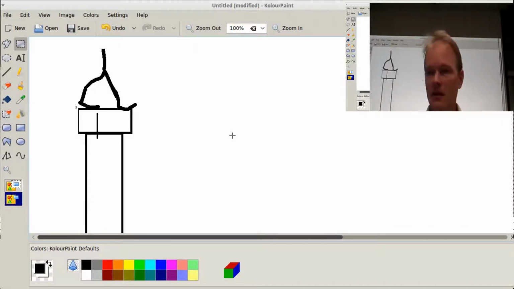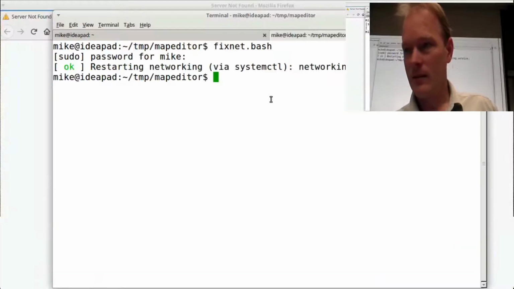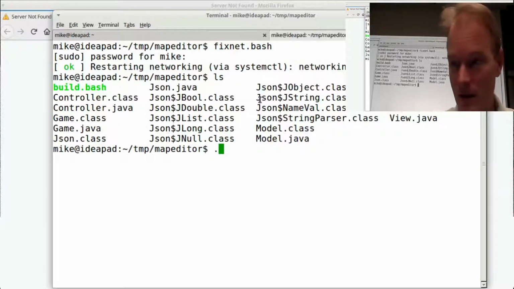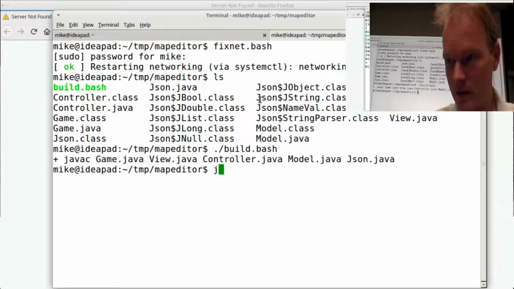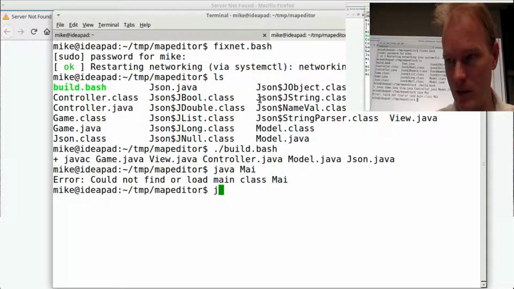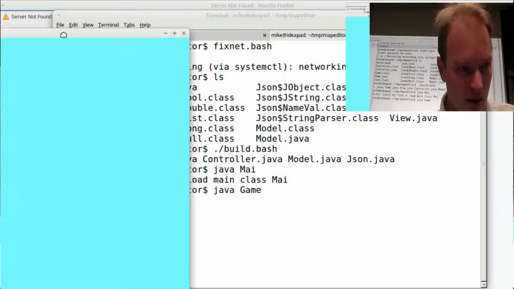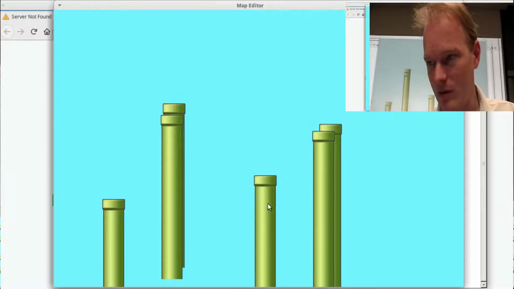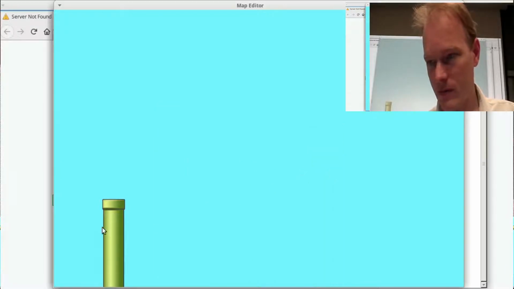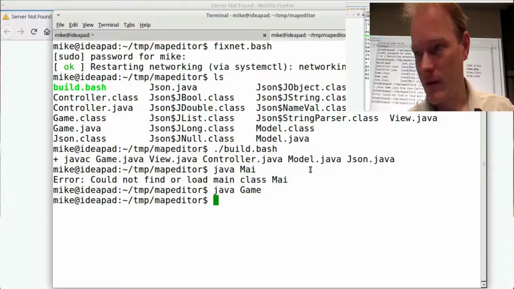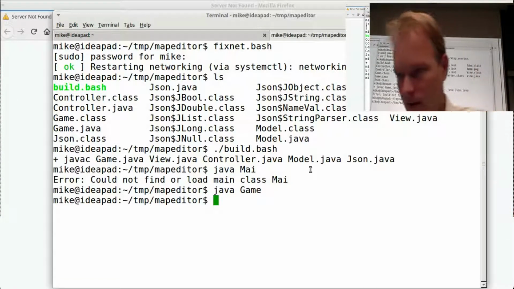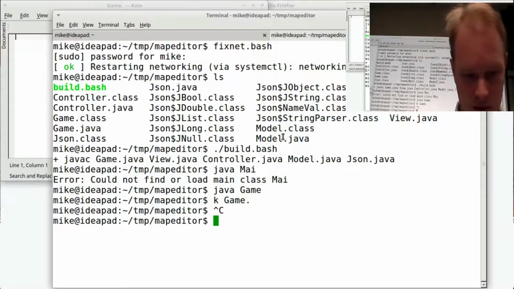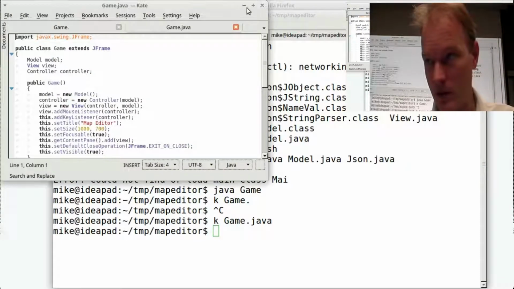All right, great. Well, shall we talk about how to do it? Okay. Build some code, run my code. Oops, I mean game. Here's what I've got. Looks like a map editor. I can place some tubes. I can wipe out tubes. There you go. We've got something. Okay, game. Game.java. Let's open it up.